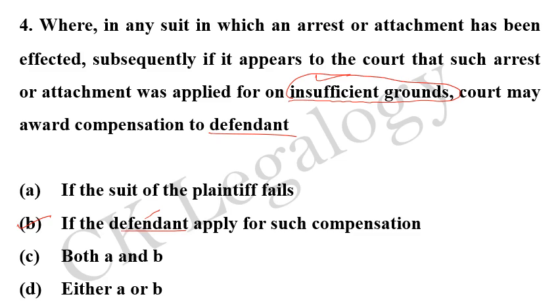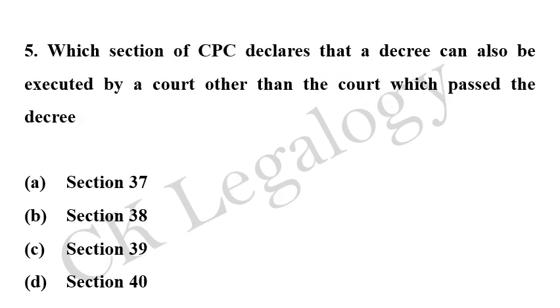So let's move further. Question number 5. Which section of CPC declares that a decree can also be executed by a court other than the court which passed the decree? So we have four options here. Option A says section 37, option B says section 38, option C says section 39, and option D says section 40. So the correct option is option B, that is section 38.